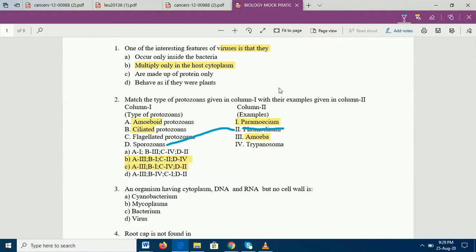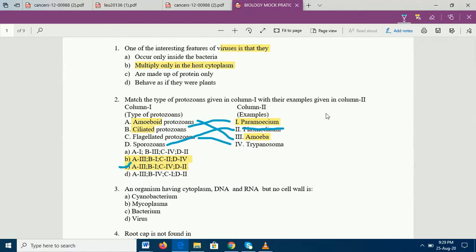Right? And again, flagellated protozoans is trypanosoma. So here we have the answer. Amoeboid protozoans is amoeba, ciliated protozoans paramecium, flagellated protozoans is trypanosoma and sporozoans plasmodium. With this, we restrict our answer to option C.